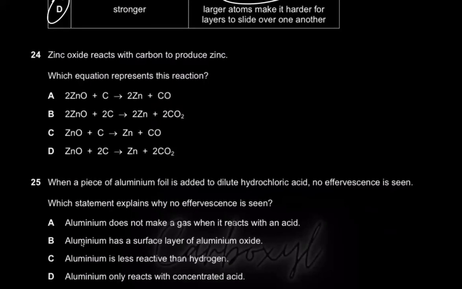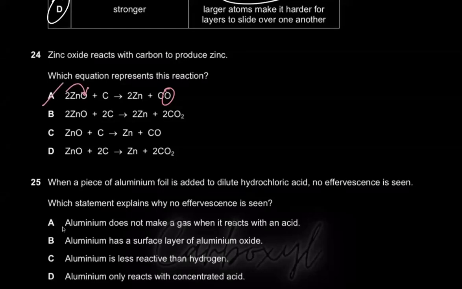Zinc oxide reacts with carbon to produce zinc. Which equation represents this reaction? Well, you have multiple reactions here. You just check out the balancing. Which option is correct? In the first equation, you have one oxygen on the right hand side and you have 2 oxygen atoms on the left. So A is wrong because it's not properly balanced.